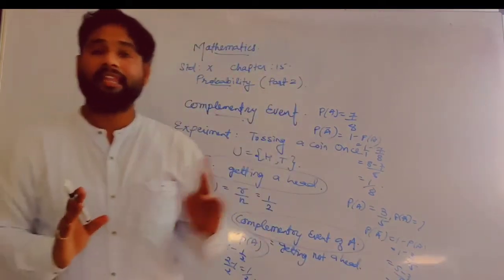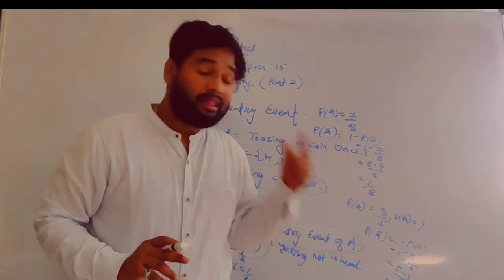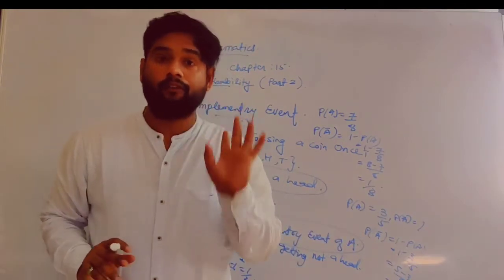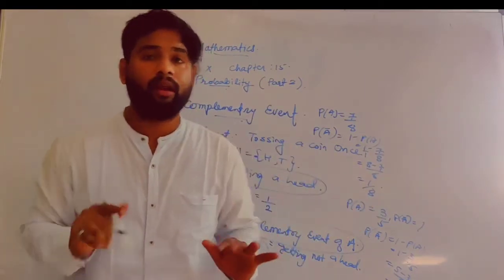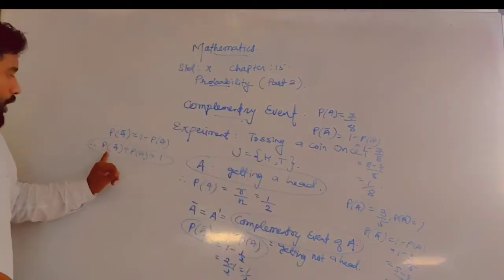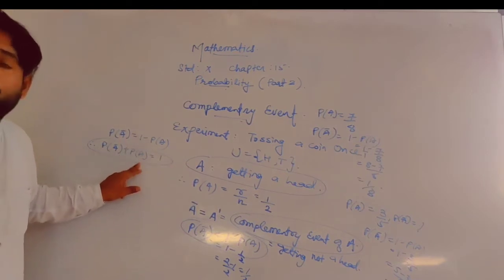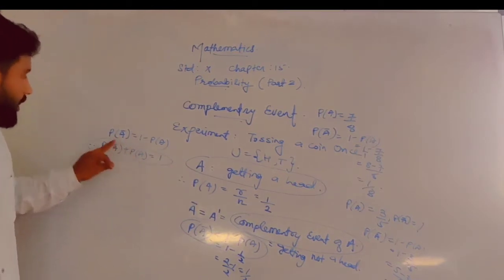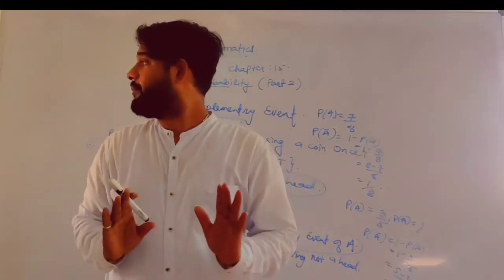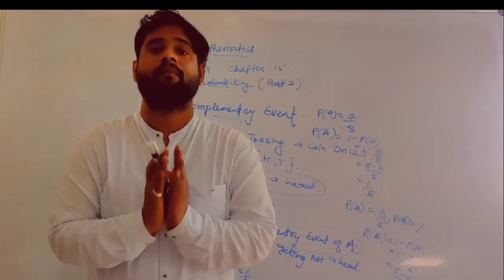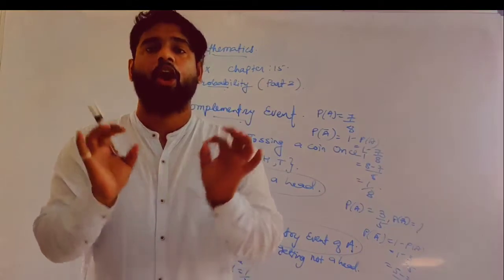So basically this is again a 1 mark question, very important. This kind of question will be there for 1 mark. What is that? Event and its complementary event. You have to remember only one formula: P of A bar plus P of A equals 1. If P of A bar is given, you can find P of A. If P of A is given, you can find P of A bar. So by doing this, we have covered almost the entire theory of this chapter.